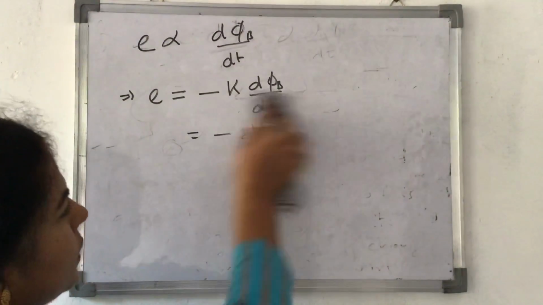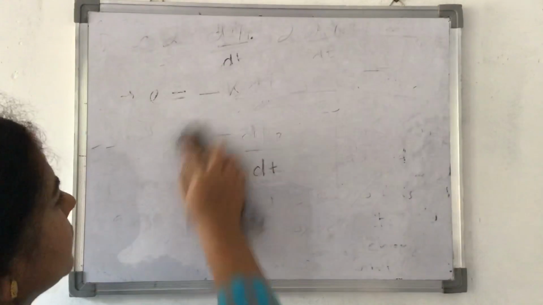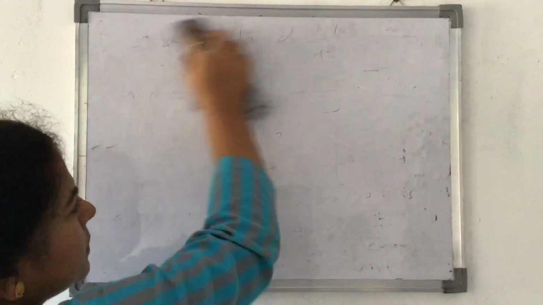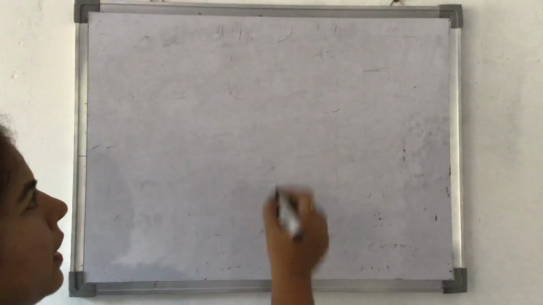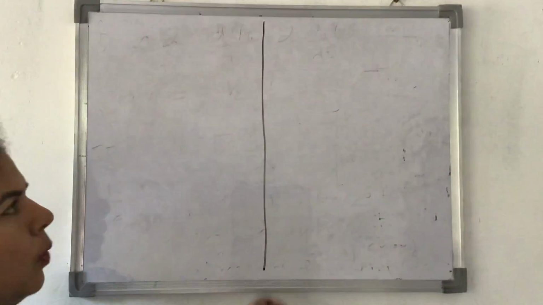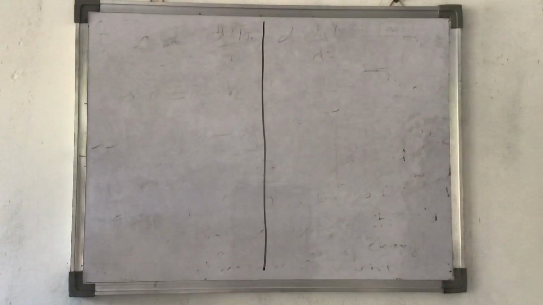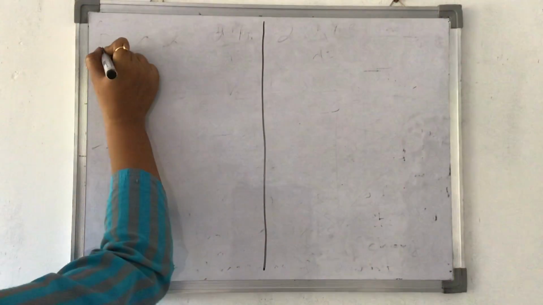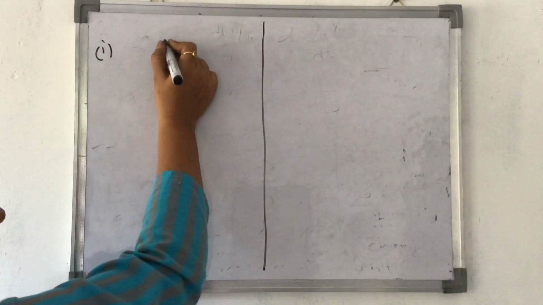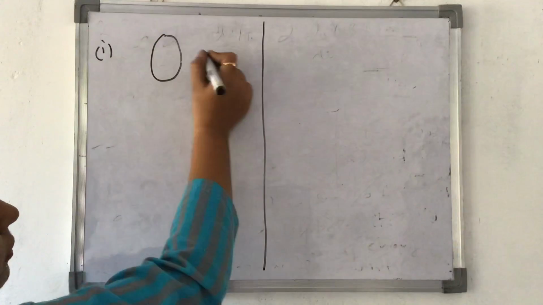Okay, let's do the examples now. I'm drawing certain diagrams related to different loops. I'm just drawing, just give a pause and think why is the direction. First of all, I'm just drawing all the diagrams, only the loops over here.